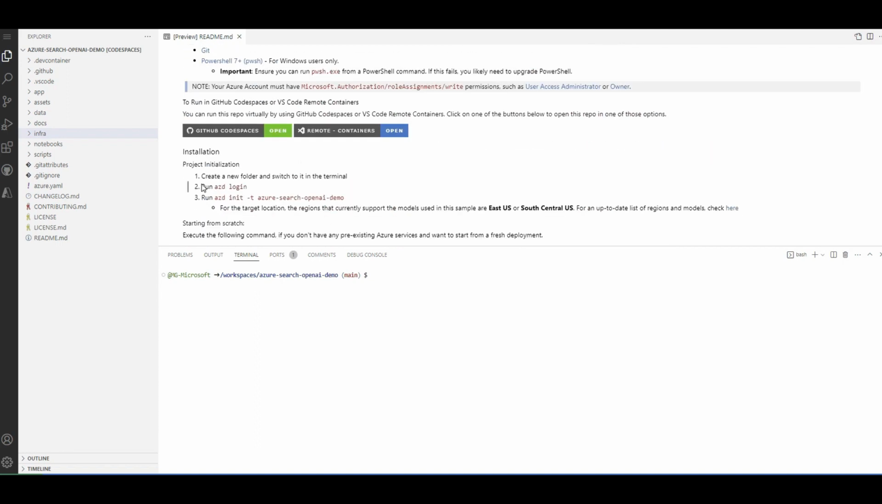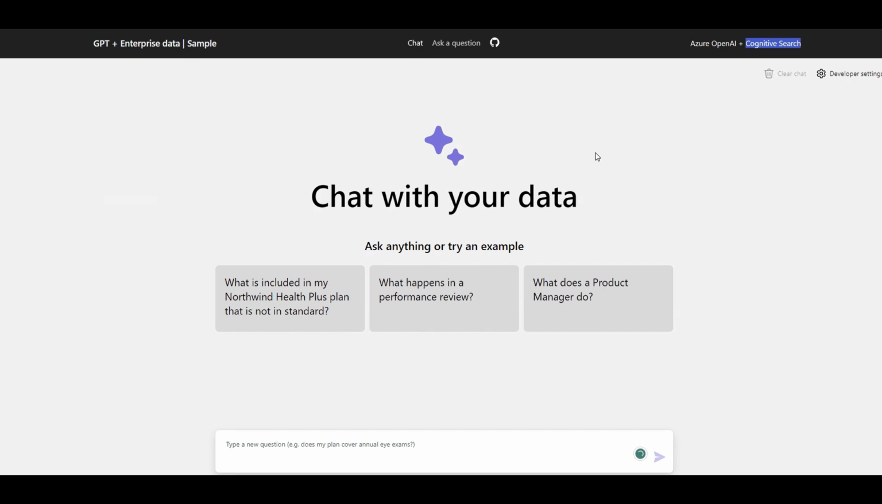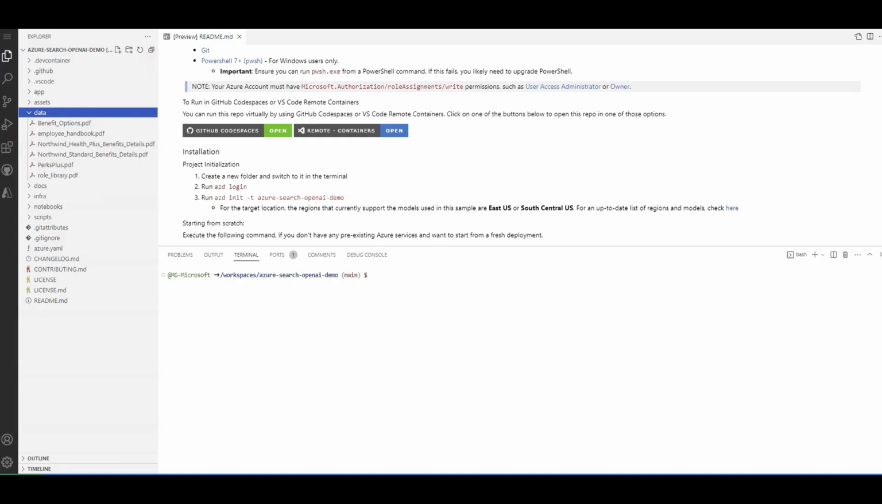Before I start deploying, a couple of things I'm gonna let you know. You can see under the data folder, it comes with some PDF files that talk about employee handbook, health benefits stuff. These are actually the data set for the demo. That's why when we had this web app, you see these questions that are relevant to the data that is going to get deployed by this repository.